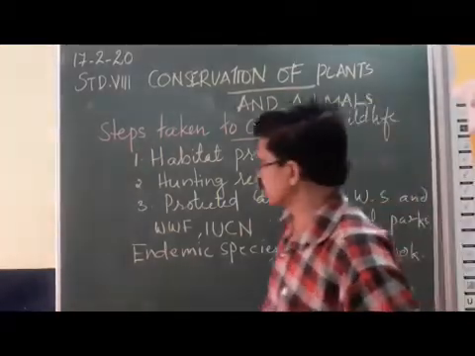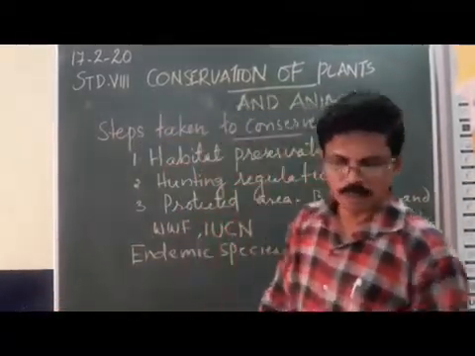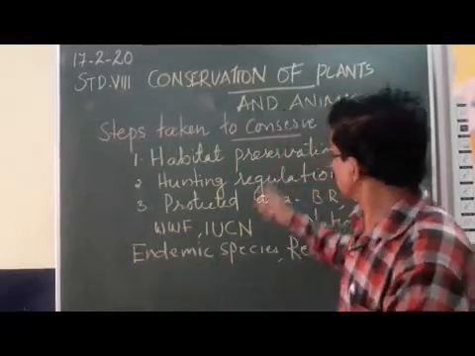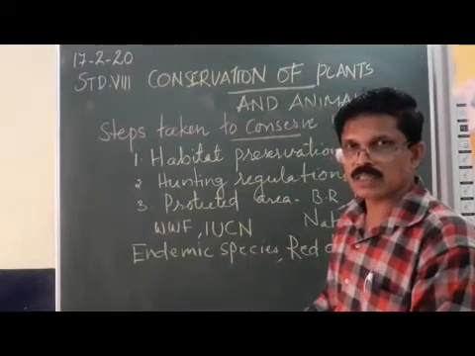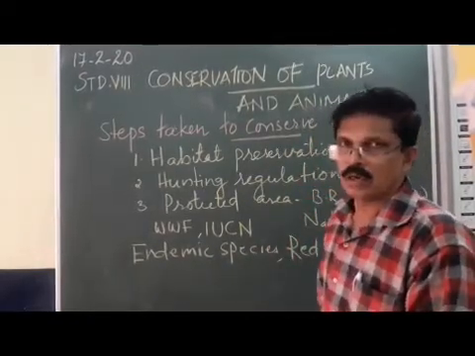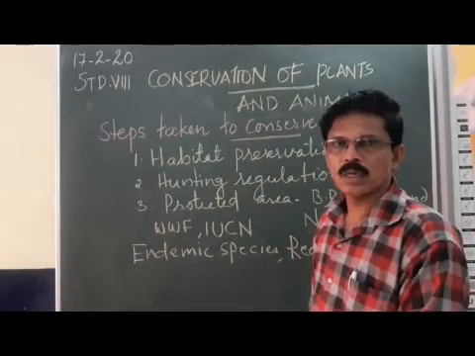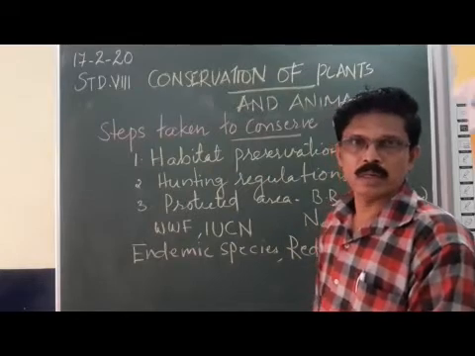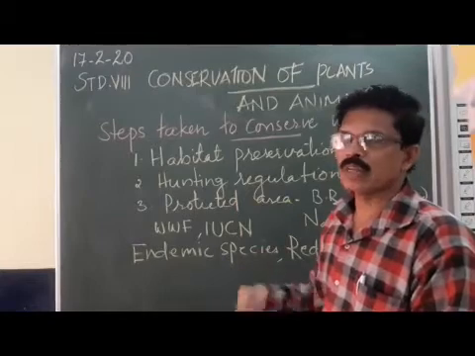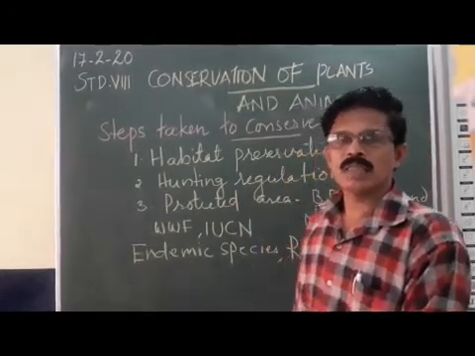Now we are continuing the chapter conservation of plants and animals. In this part, we will be studying various steps taken to conserve wildlife. The first step of conserving wildlife is habitat preservation. Habitat preservation includes the conservation of forest and afforestation. So, wildlife habitat includes the forest, grassland, and other places where the wild animals can exist.